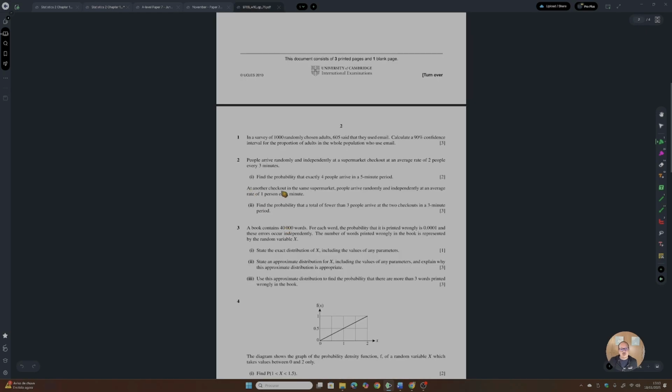All right, at another checkout in the same supermarket, people arrive randomly and independently at an average rate of 1 person each minute. Find the probability that a total of fewer than 3 people arrive at the 2 checkouts in a 3-minute period. Interval is 3 minutes. This one is given in terms of each minute. Okay, so we have to put here in the interval that the question is asking. You have 2 checkouts. The first one is already in terms of the interval that you want. Okay, so let's make this in terms of 3 minutes, and then we're good to go.